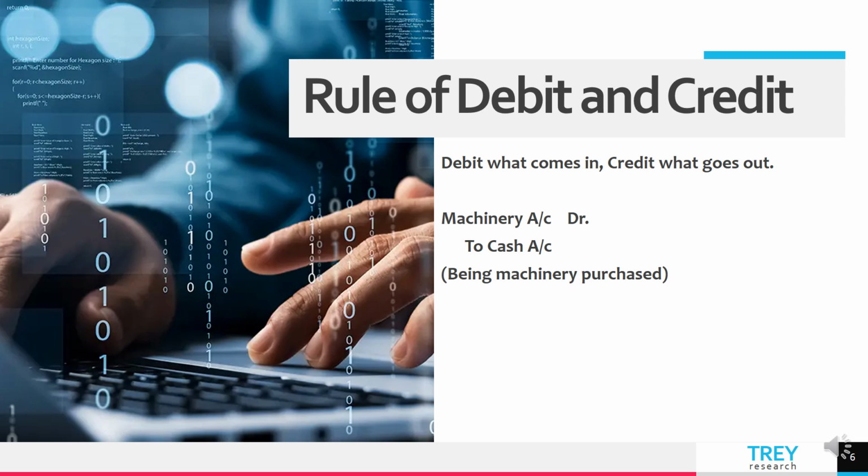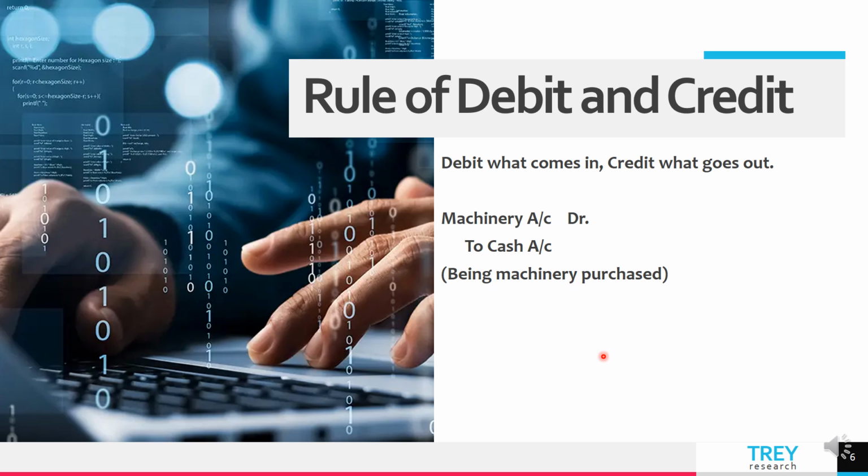Now, the rule that governs this account: debit what comes in, credit what goes out. So, basically, if I purchased a machinery, the machinery is coming inside the business, cash is going out of the business. Machinery is a real account, so it will be debited because it's written debit what comes in. On the other hand,